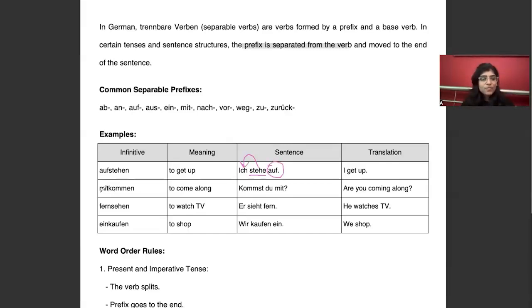More examples. Mitkommen means to come along. Here I have put my mit at the end of the sentence, correct? And I have conjugated this kommen according to my du. Now we have fernsehen. Fernsehen means to watch television. Here also I have put the fern at the last. And we have einkaufen. Einkaufen means to shop. Here also I have put my prefix ein at the last, and I have conjugated my base verb according to my subject. That is why these are called separable verbs, because we are separating the prefix from the verb and putting that prefix at the end of the sentence.